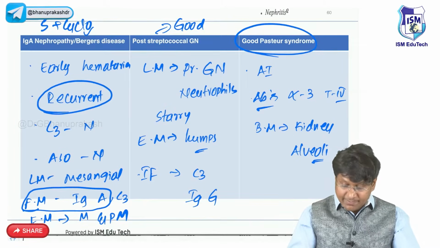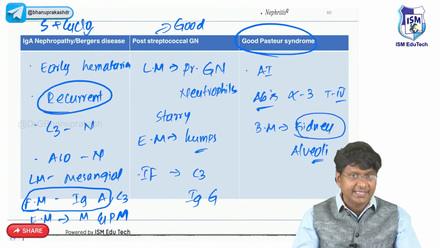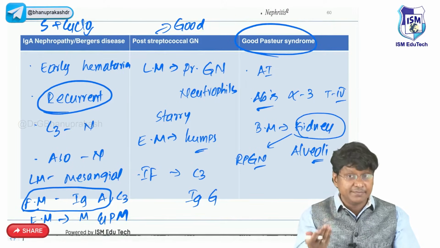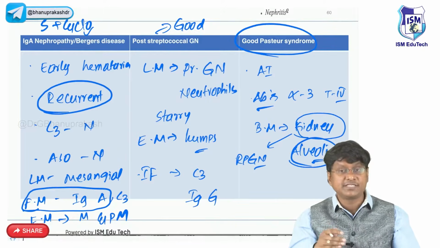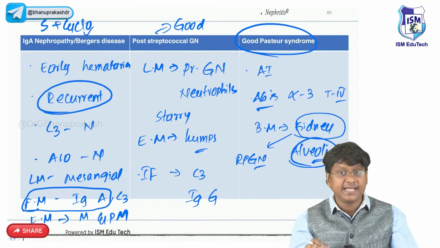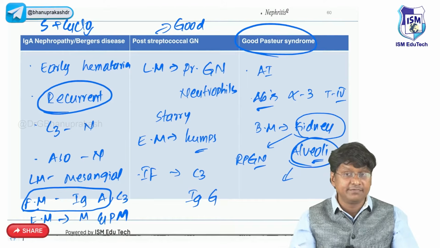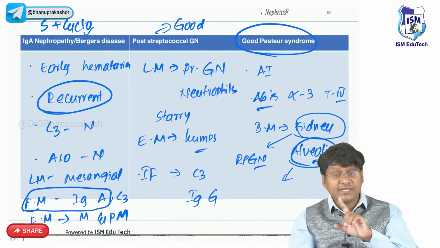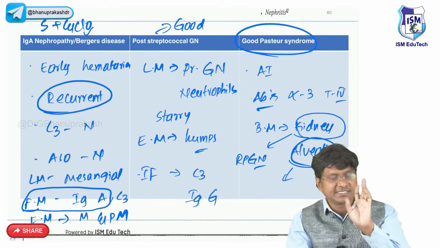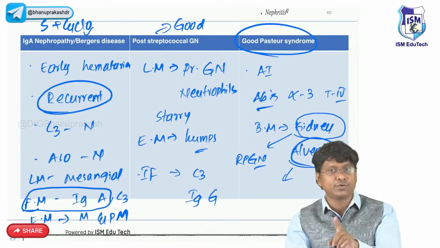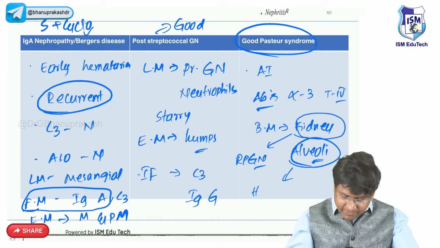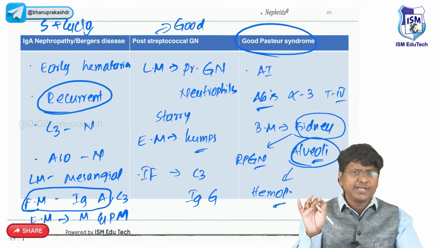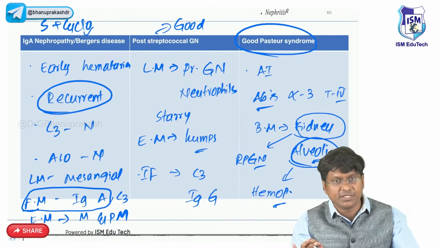When the antibodies are formed against the basement membrane of the kidney, these patients develop rapidly progressive glomerulonephritis and can have hematuria. And when the antibodies are formed against the basement membrane of the alveoli, they can develop intraalveolar hemorrhage, and that too it is focal necrosis of the alveoli, not diffuse necrosis. Please remember, this is an important MCQ. It causes hemoptysis. So hematuria and hemoptysis is a classical presentation in Goodpasture syndrome.